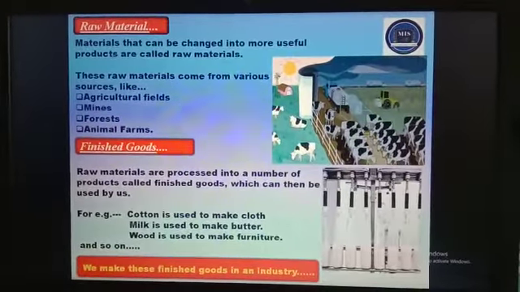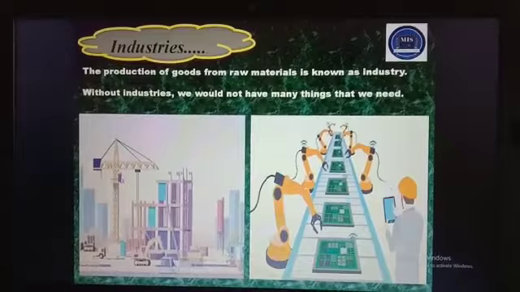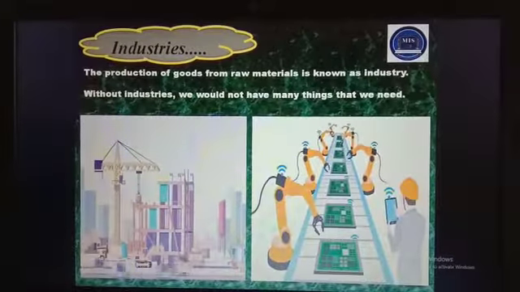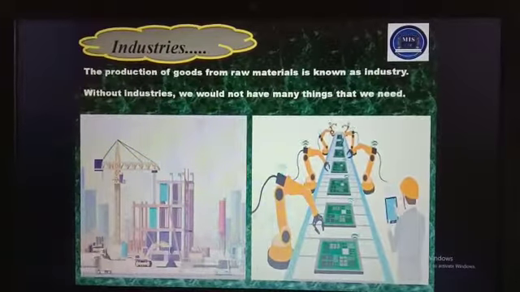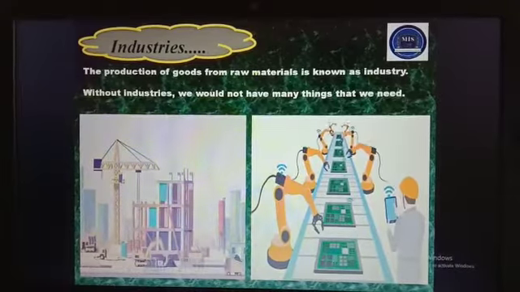Now children, what are industries? The production of goods from raw materials is known as industry. Without industries, we would not have many things that we need.